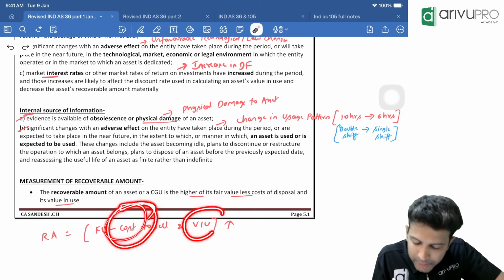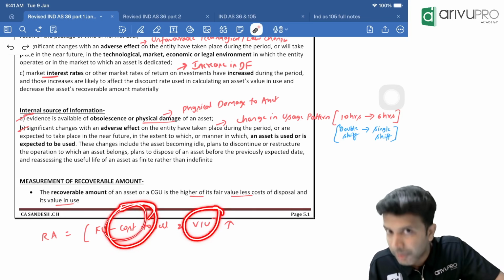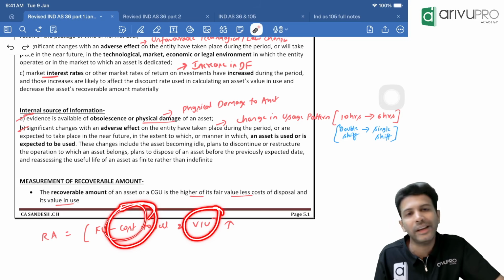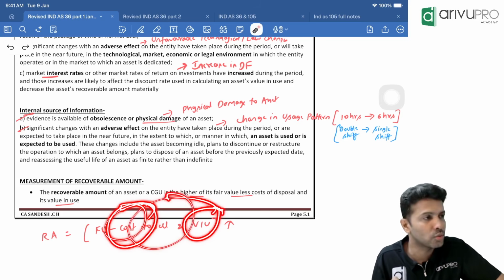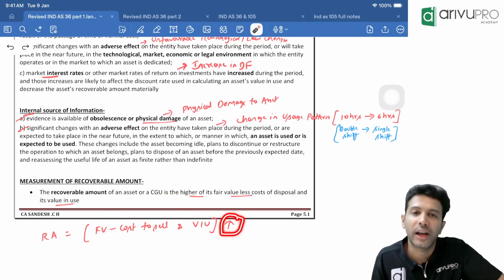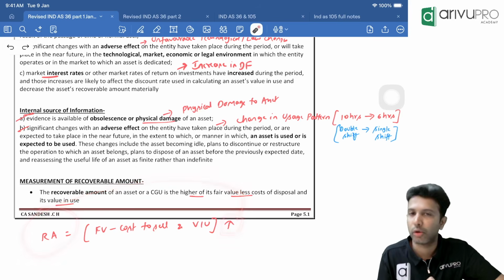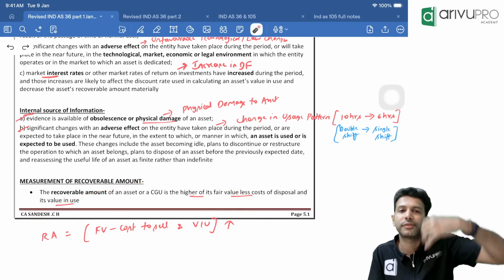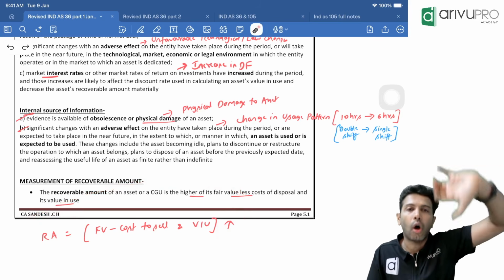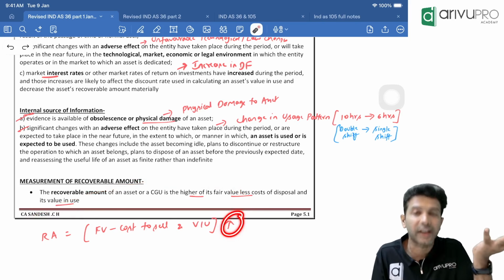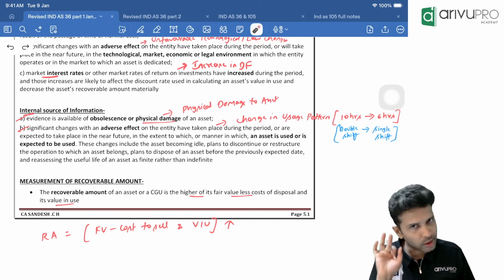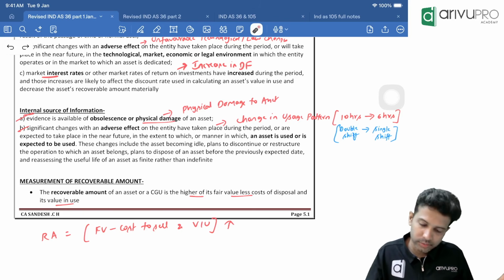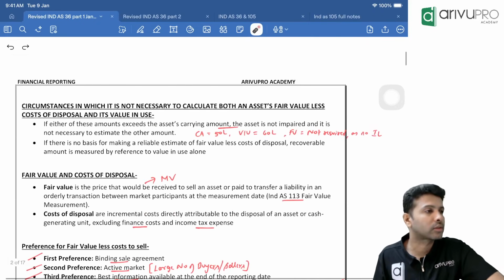And by using, how much benefit you will get, we call it value in use. For class purpose, we'll call it VIU. Compare these two. Whichever number is higher, that becomes your recoverable amount. So basically, recoverable amount is fair value less cost to sell or value in use, whichever is higher. As simple as that. And this is how to find out the recoverable amount. Okay, moving on to the next thing.